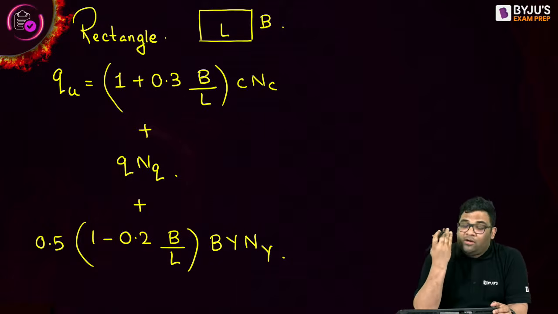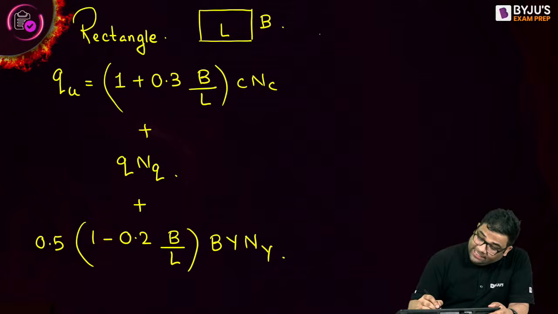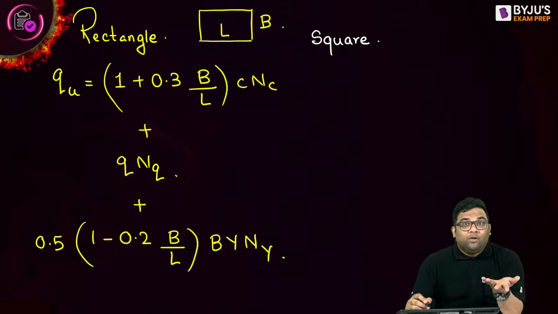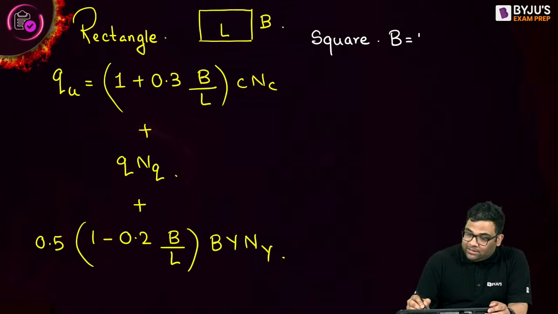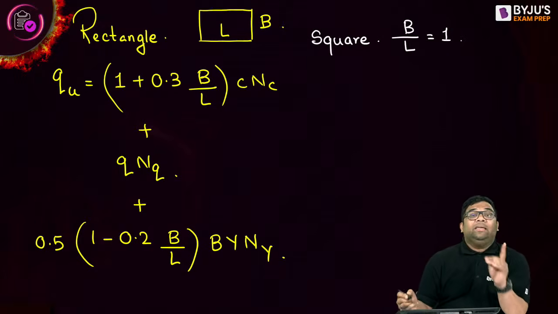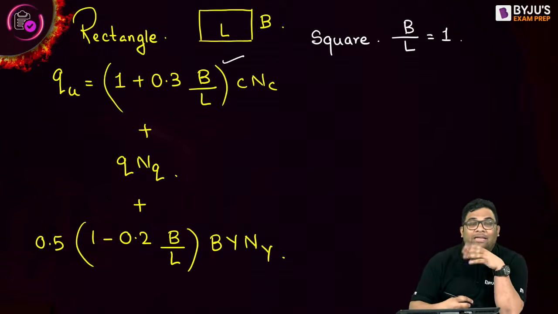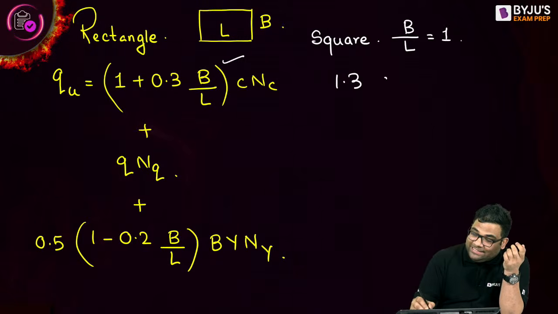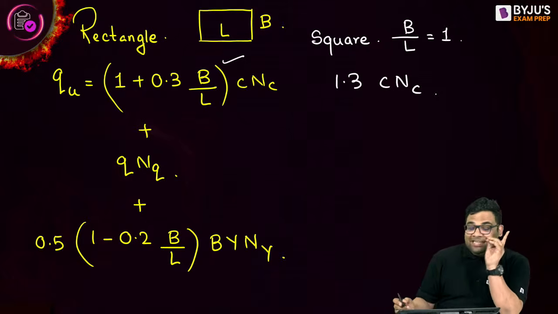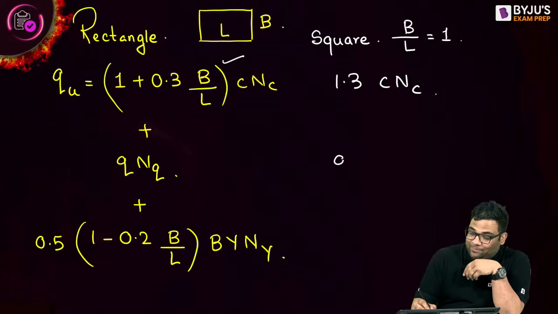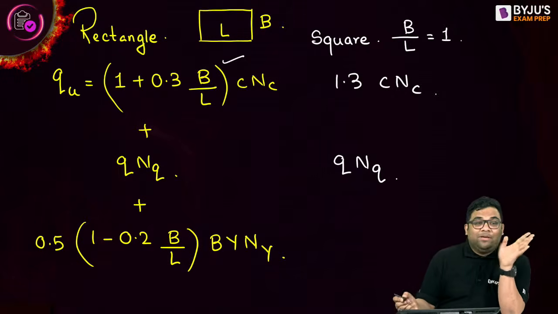Now how to find out for other shapes? Very easy. See, in case of square, what will happen? Tell me. In case of square, what will happen? B will be equal to L, right? Yes. B will be equal to L. So I can say that B by L is equal to 1, right? If B by L is equal to 1 in this equation, what will happen? This will change to 1.3 c Nc, right? And then the second term remains the same, q Nq.